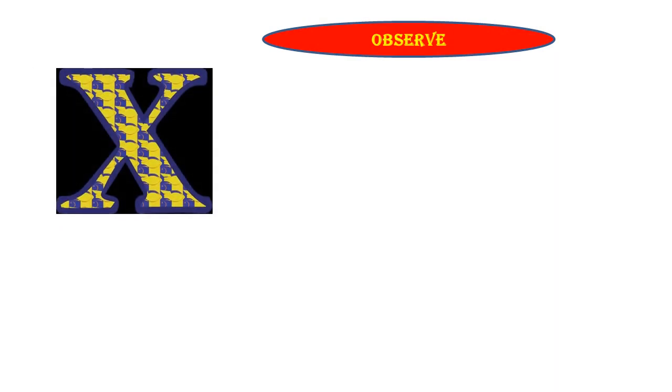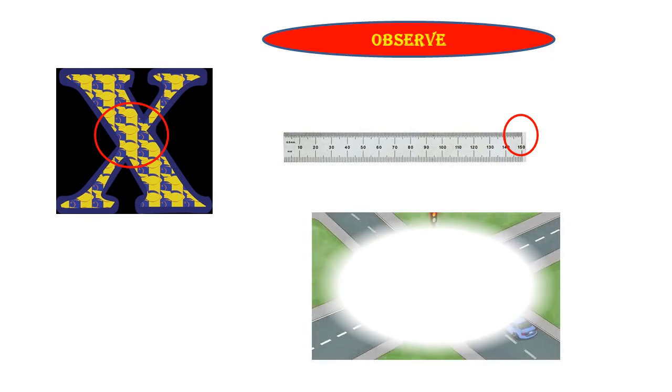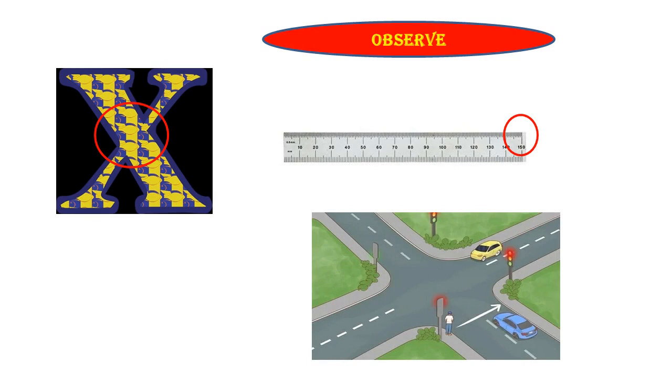Now observe these things. Have you ever seen the English alphabet X? Two lines are crossing and you can see where they are crossing, the point. Then a scale: the horizontal and vertical edges are meeting at the corner point. That is the point where the two lines are crossing each other. Now, a very common example is a crossover where four roads are crossing each other. So in these, we are observing certain lines which are crossing each other. This we are going to discuss now.